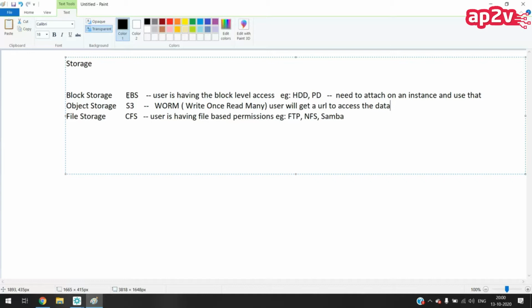So we will be discussing block storage today. Object storage we will discuss later. CFS is not included in this course.